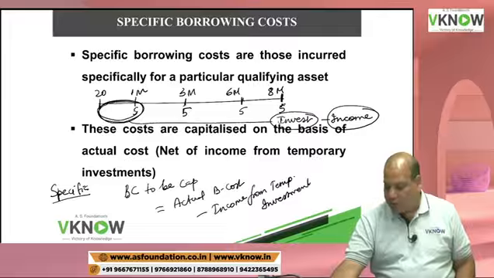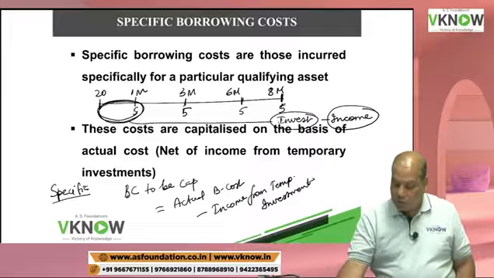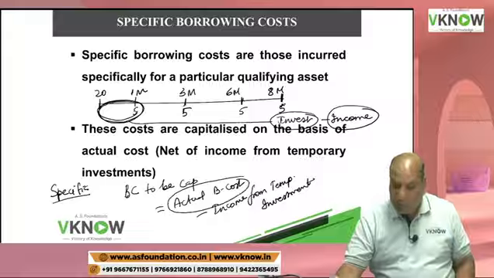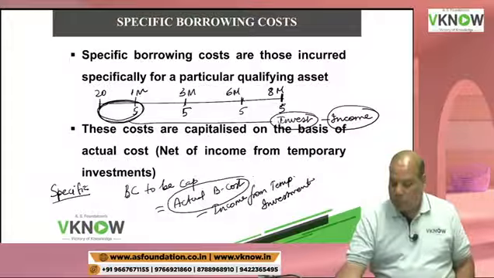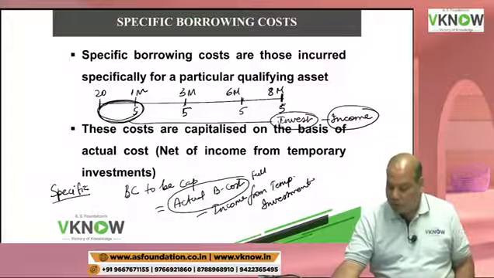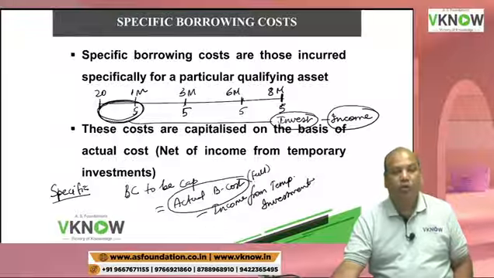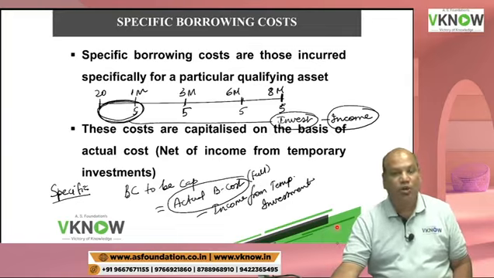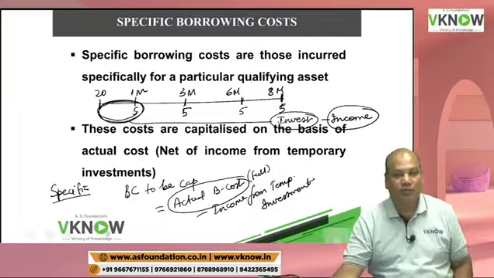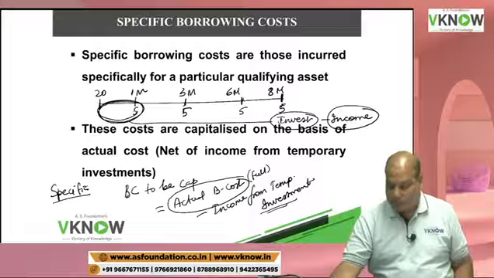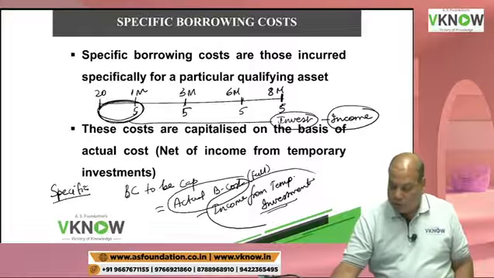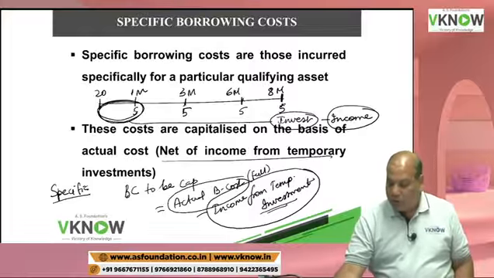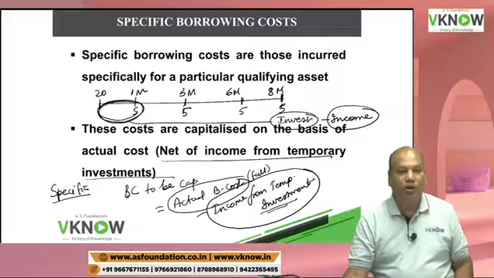So you will take the actual borrowing cost, full, whatever you have paid on your loan, the entire borrowing cost you will take, but sometimes you may generate some income because of surplus amount invested for a temporary period, that is allowed to be deducted. Do not transfer income from temporary investment to P&L account.